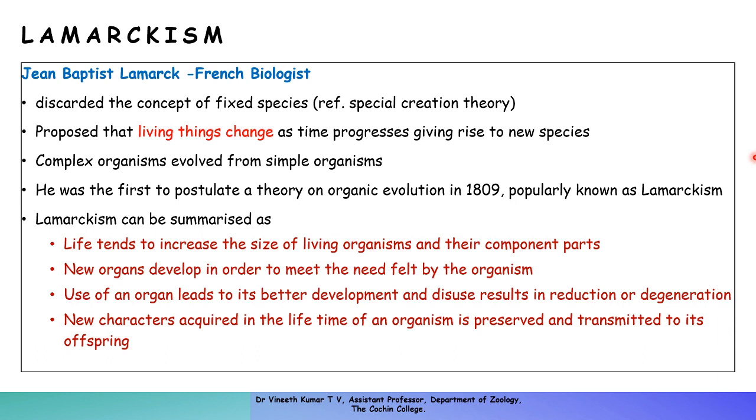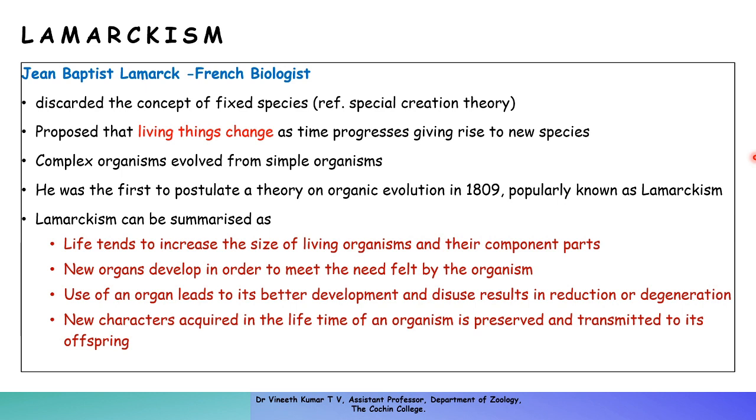Any new character acquired in the lifetime is called an acquired character. That is not inborn, which we do not get from our parents. If you have a broken leg or a broken arm, that is something acquired in the lifetime.